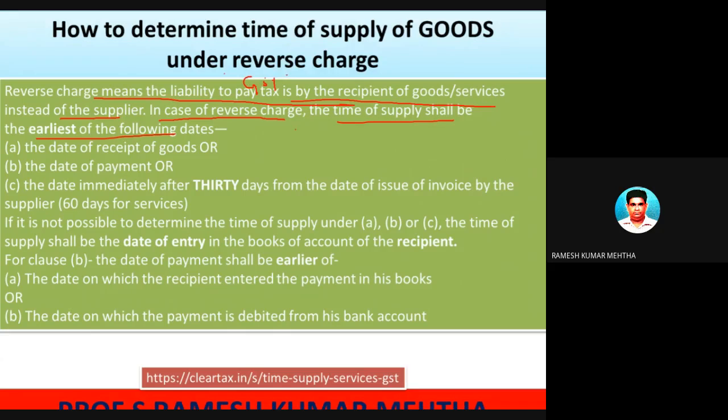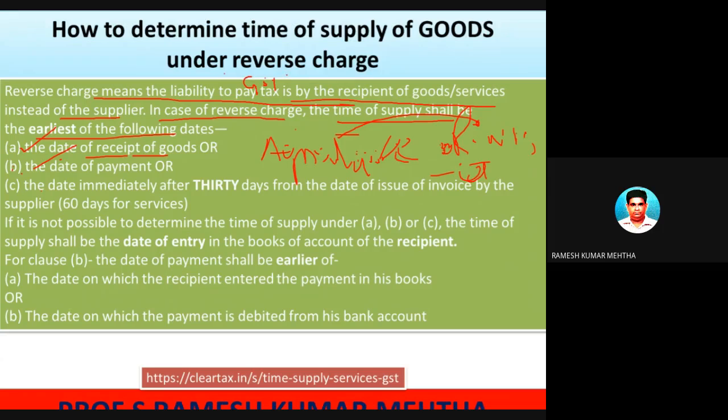Don't get confused. The date of receipt of the goods. For example, in this case, the agriculturist and the company which was the recipient of cotton, say RSWM Limited. So when did this company receive the goods? It will be clearly mentioned in the books of accounts or in the receipt at the gate, or the date of payment. Now, when did this guy make the payment? These two dates will be there.